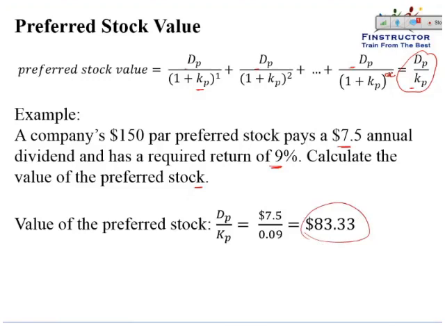So if a company is promising to pay me $7.5, then to buy that preferred equity, I would be willing to pay $83.33. That is what would ensure that I make an annualized return of 9%.